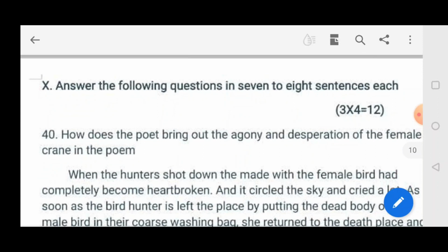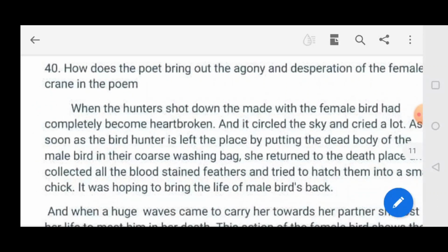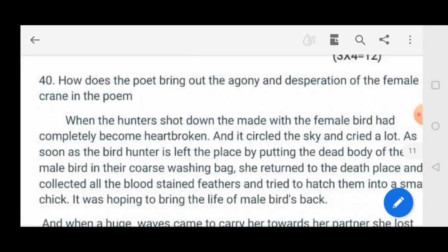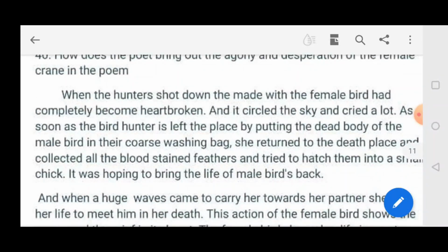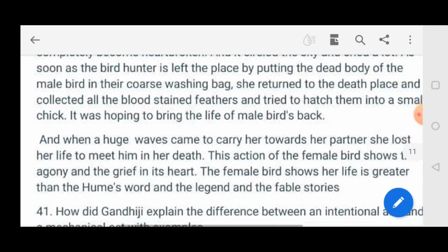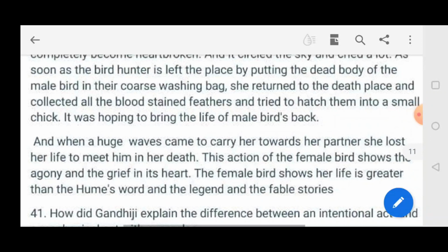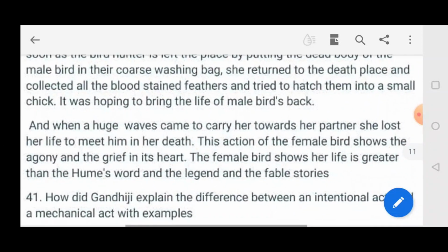First question, 14th one. How does the poet bring out the agony and desperation of the female crane in the poem? When the hunter shot down the male bird, the female bird had completely become heartbroken and it circled the sky and cried a lot. As soon as the hunter left the place by putting the dead body of the male bird in his coarse washing bag, she returned to the death place and collected all the blood-stained feathers and tried to hatch them into a small chick.